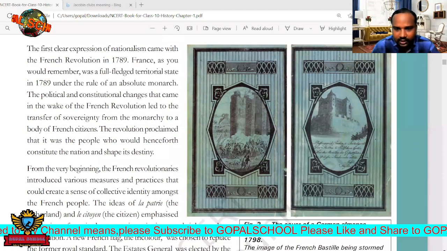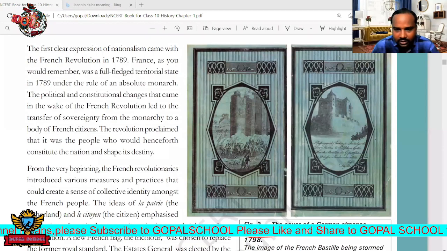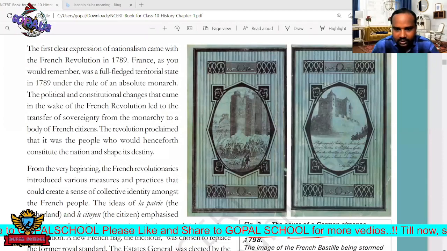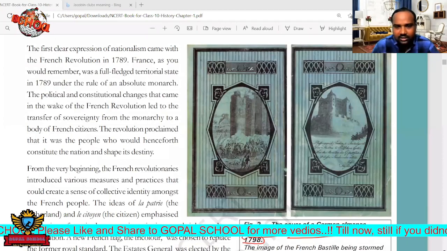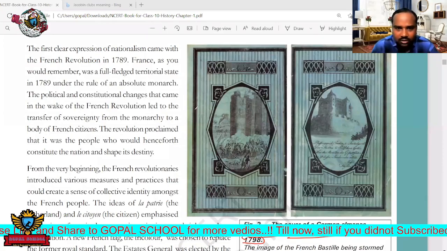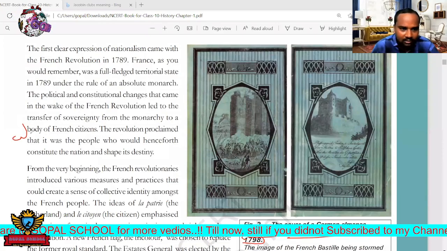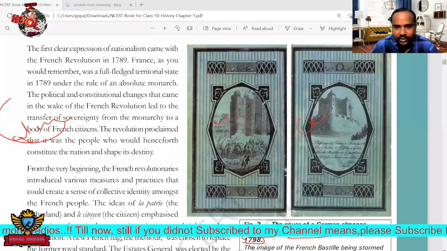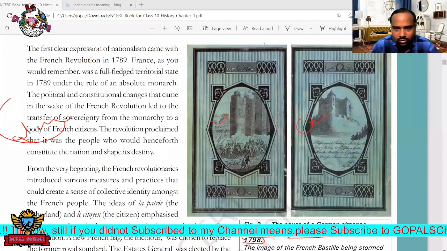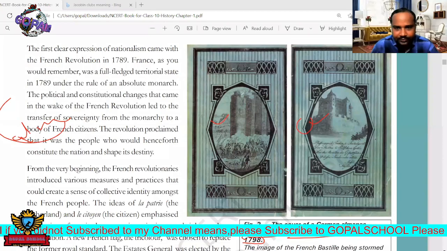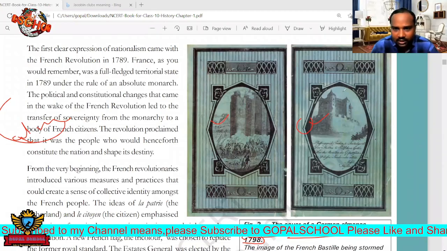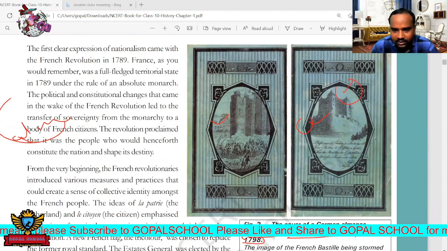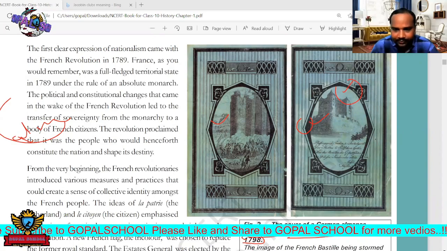This is a cover of a German almanac designed by the journalist Andreas Rebmann in the year 1798. What is the picture here? This is an almirah. On it, two pictures are drawn, one on each of the two doors of the almirah. On one door we can see this picture, and on the other door this picture. The artist is Rebmann, a journalist.